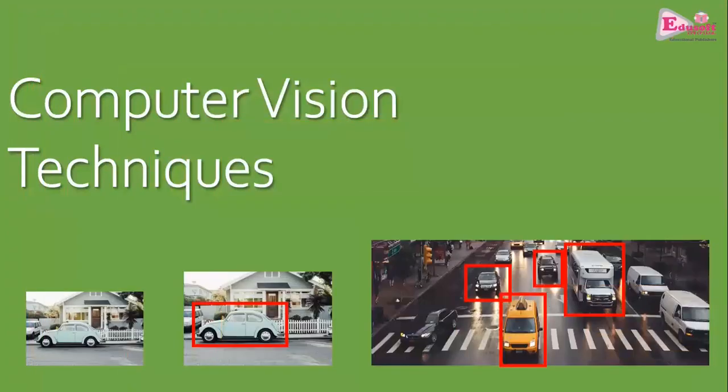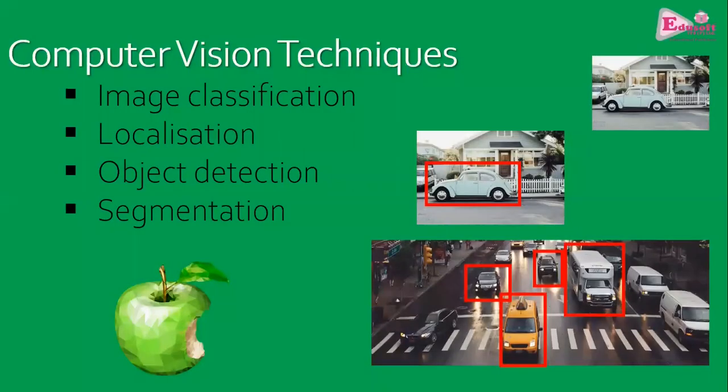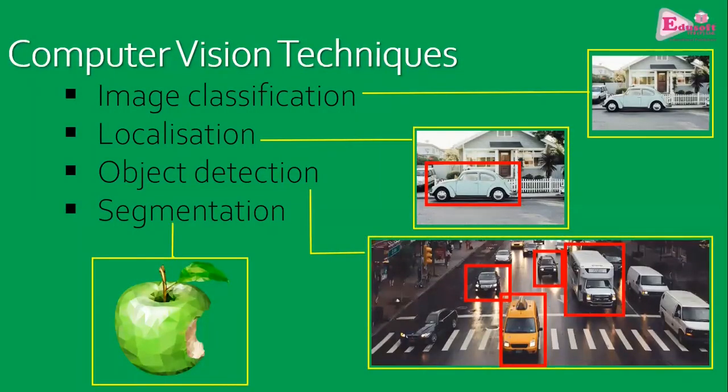Moving on to the techniques of computer vision. When we talk about the basic techniques of computer vision, there are basically 4 techniques. As I told you, image classification: the computer should be able to tell what this particular image is about. Is this an image of an aeroplane or a car or a dog, a cat, a fruit, a tree? That depends on the context.